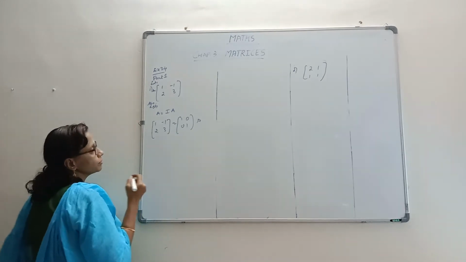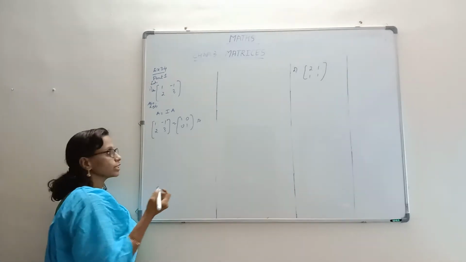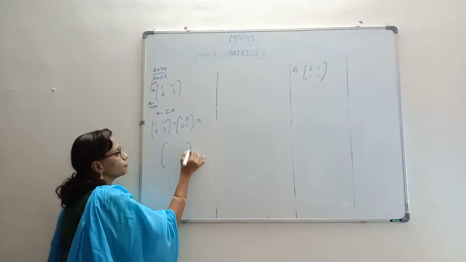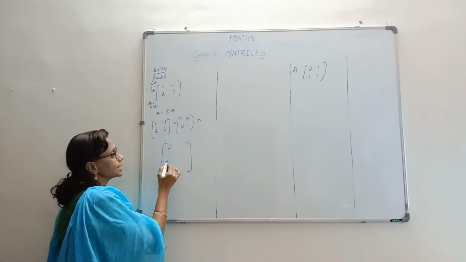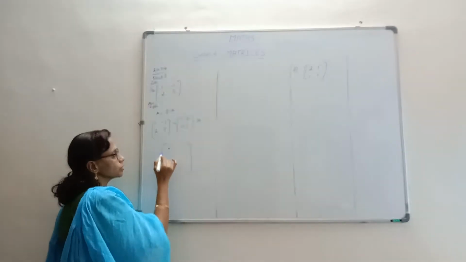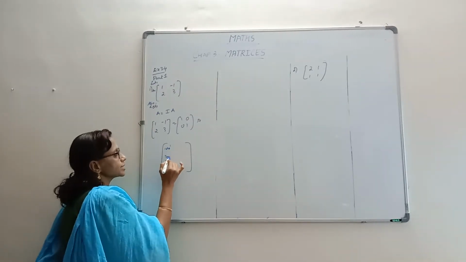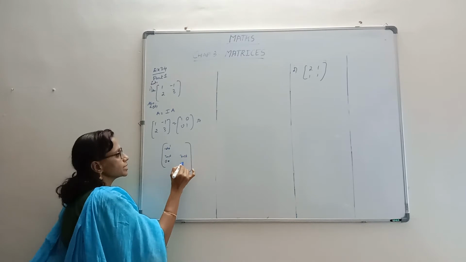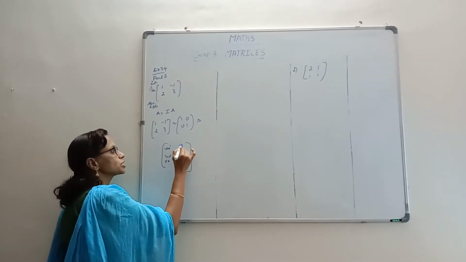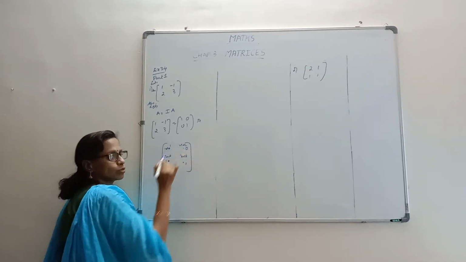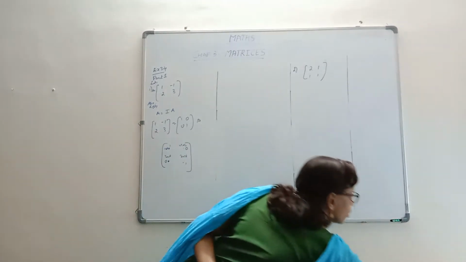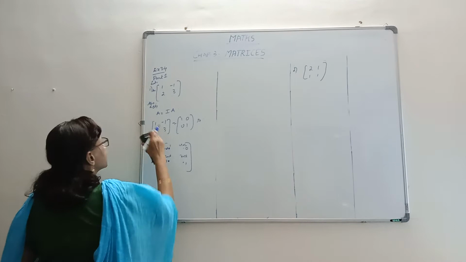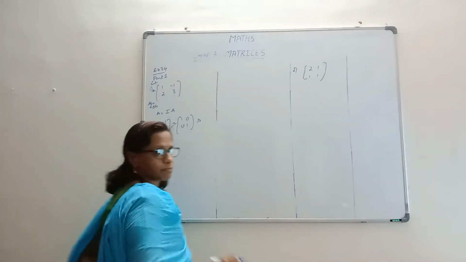Now whenever we are doing row column operations, there is another strategy for how you have to proceed. First, you make this entry 1. That is your first step. Second step is to make this entry 0. Third step is to make this entry 1. And the fourth step is to make this entry 0. That's how you are going to move stepwise. So, our first step is to make this entry 1, which is already there. So, our first step is over.